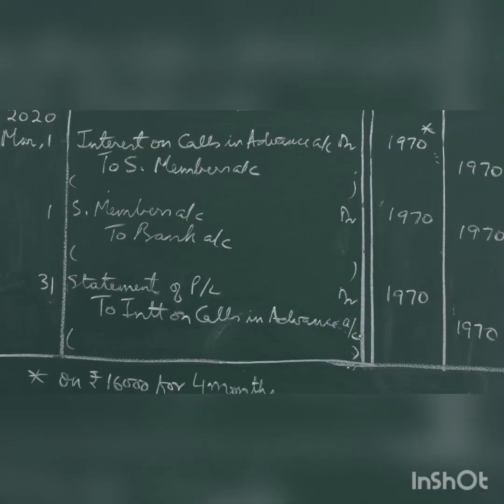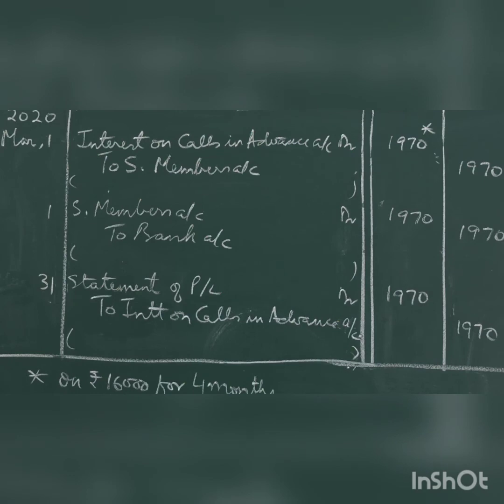Since they've asked to allow interest on calls in advance at 12%, the following entries will be passed on March 1st. If you are preparing or passing journal in the fresh page, again you have to write the year and the month. 2020 March 1st. Interest becomes due. Interest on calls in advance account debit to Sundry members account. Then same date you make the payment. Sundry members account debit to bank account, being interest paid.